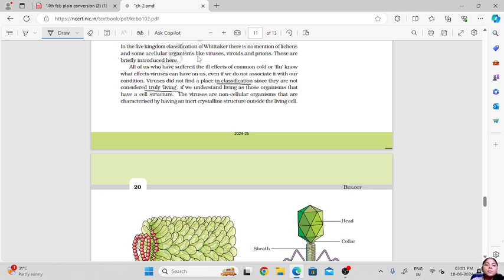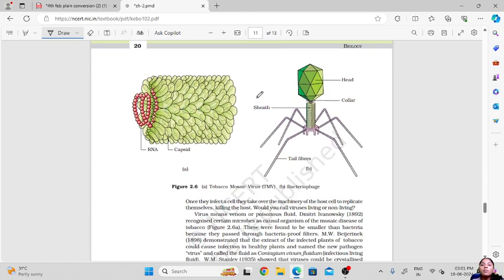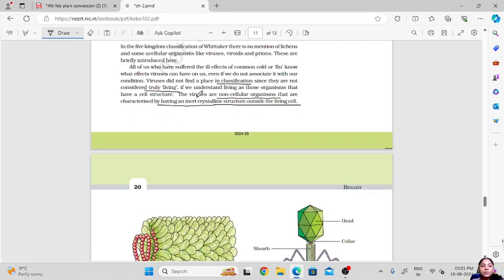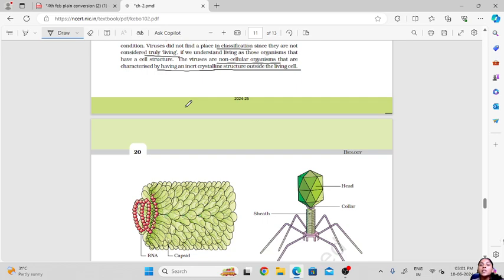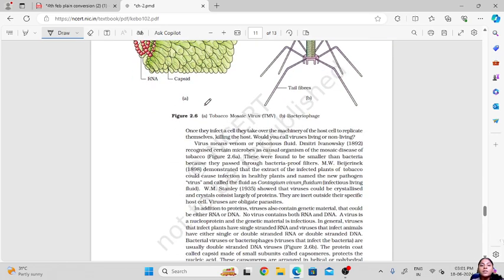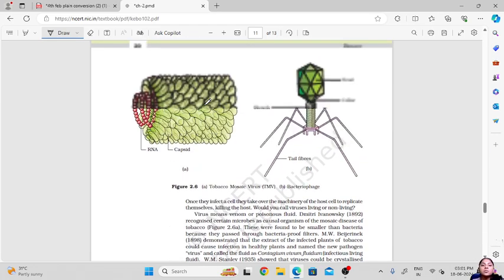Okay, what it means is that viruses are non-cellular organisms. They do not have a definite cell structure. Okay, so they are non-cellular organisms that are characterized by having an inert crystalline structure outside the living cell. So they only have an inert crystalline structure outside the living cell. These are examples of two viruses, the tobacco mosaic virus and the bacteriophage.